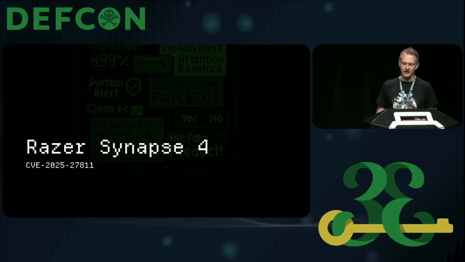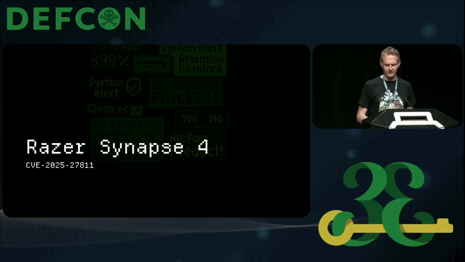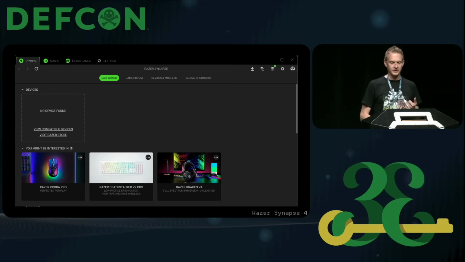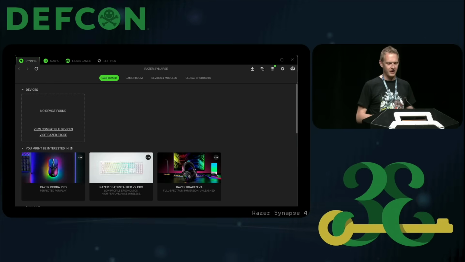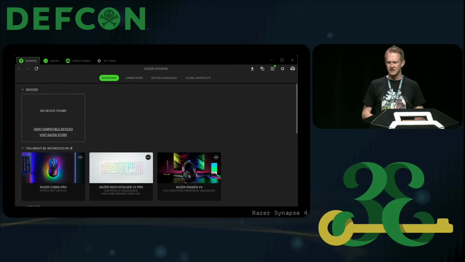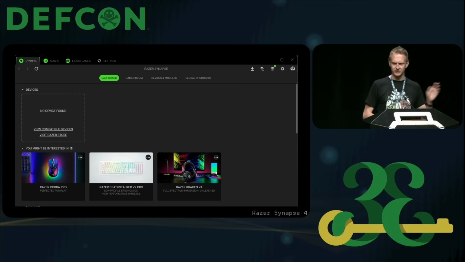Okay, the last target that I want to talk about is Razer Synapse 4, which also has a CVE. When you install Razer Synapse, it's their newer version of their product. Version 3 has been out for a while, but this one is not too old yet. It'll look something like this when installed. I don't own any Razer products, so the menus and things are empty, but that's fine.